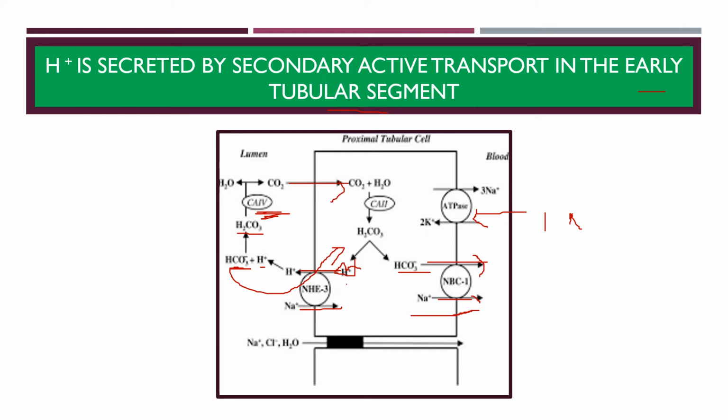So from this it is clear that each time an H+ is formed in the tubular epithelial cells, an HCO3- is also formed and it is released back into the blood. So with secretion of each H+ molecule, one HCO3- will be reabsorbed, will enter into the peritubular capillary blood. So the net effect is reabsorption of bicarbonate from the tubules.